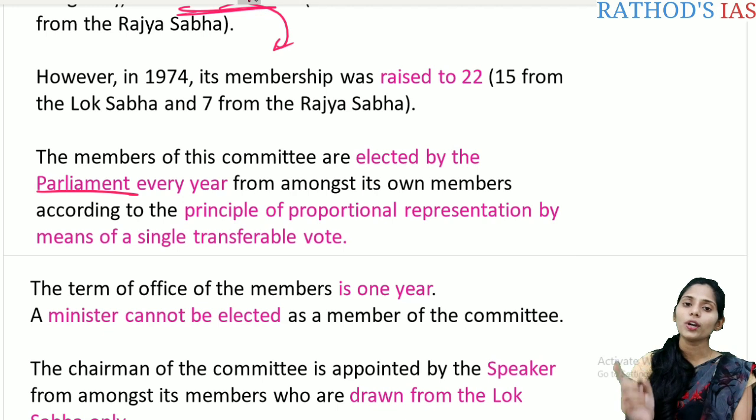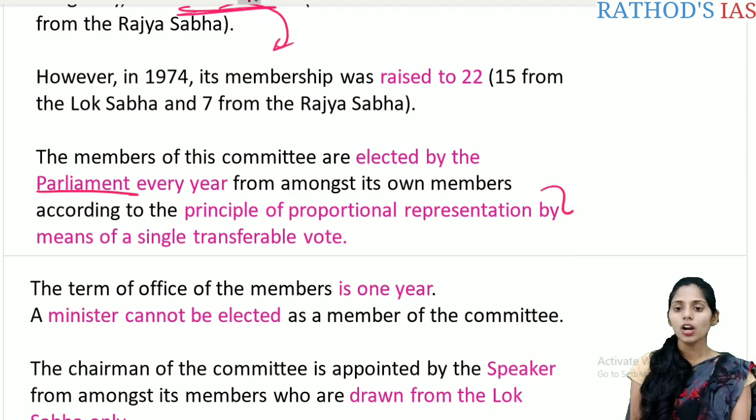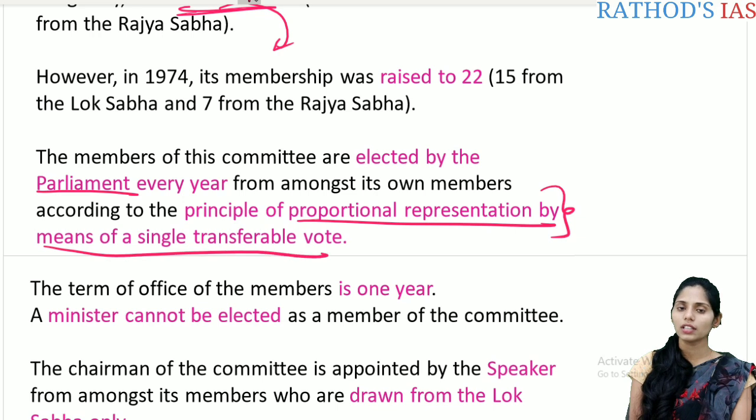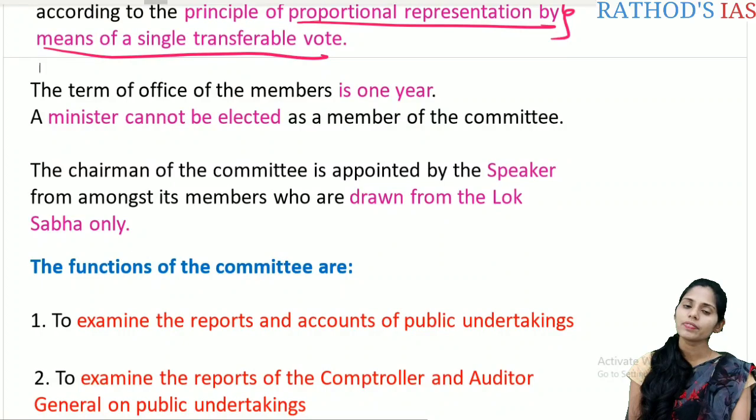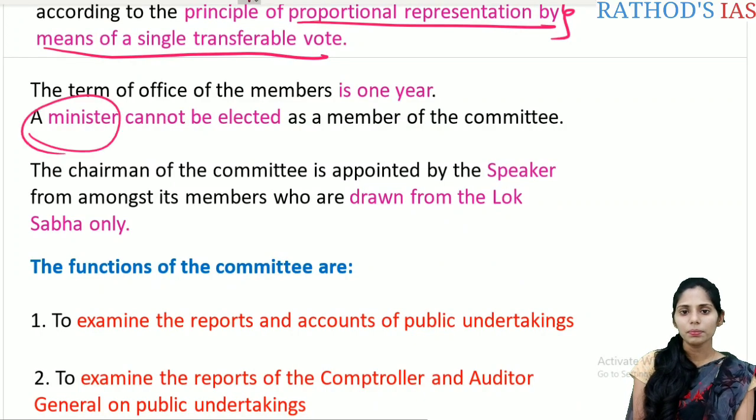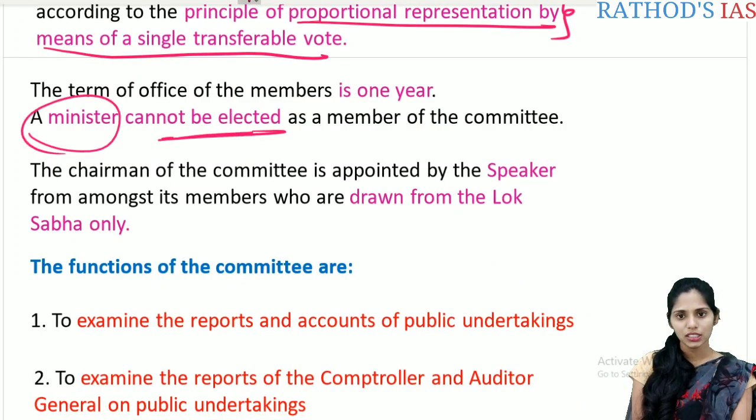So one important point that you should note here is that for all these financial committees, the members are elected by proportional representation by means of the single transferable vote. And again the tenure is 1 year, and ministers cannot be elected as members of the committees. And the chairman of this committee is appointed by the Speaker, from among the members who are drawn from the Lok Sabha only.